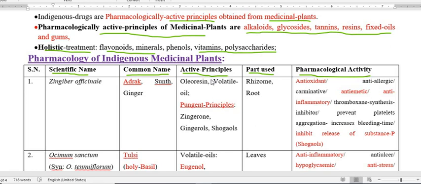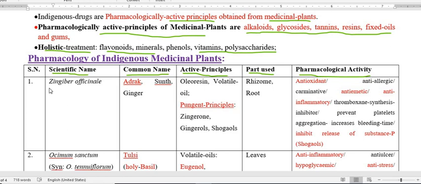As we know, various active principles are present in the plant, and therefore they have various therapeutic efficacy or function or pharmacological activity. That is what we can call the holistic way of treatment by the plant, because of the several active constituents present in the plant, and therefore they possess several pharmacological activities. Now we have to start with the plants.